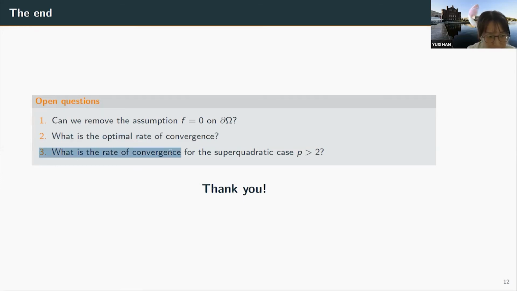And the third question is, what happens when p is greater than 2? When p is greater than 2, the second order state constraint equation doesn't have a blowing up condition on the boundary. In fact, the boundary condition is finite. So it's a totally different case. And there, we haven't carried out the computations and project. So this is a future direction.